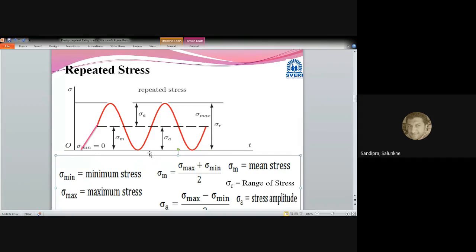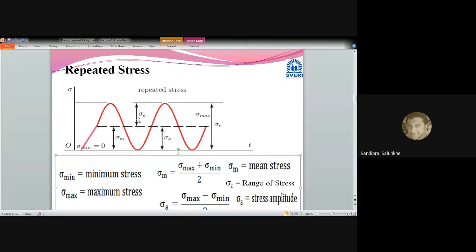From this we calculate the mean stress. Definitely the mean stress is going to be maximum divided by 2 because the minimum stress is 0 in this case, but the formula used is the same as in fluctuating stress.